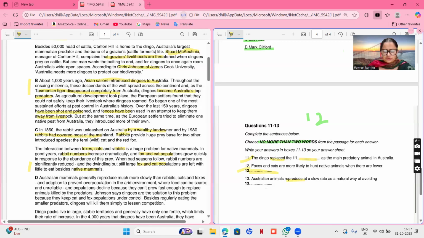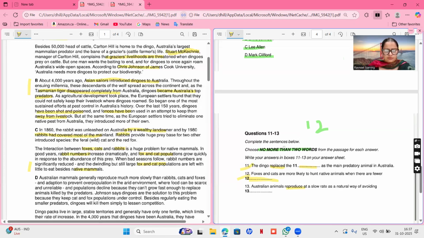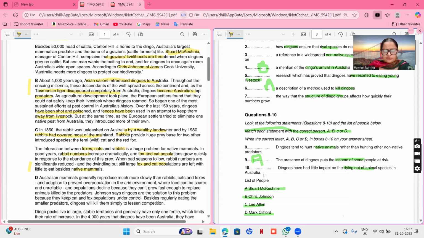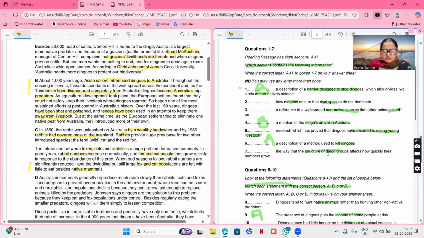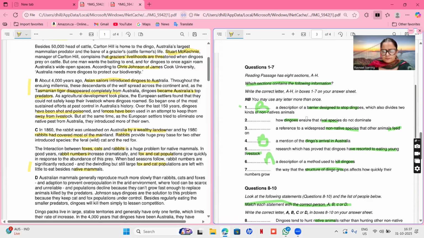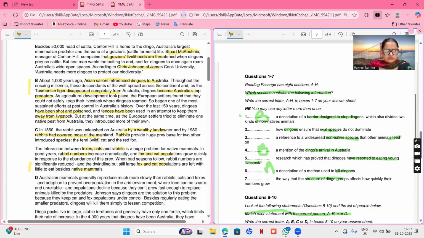Okay. Then the 12th also. So for 13, we have to see reproduction. This we won't be able to do here. Structure of dingo group, like how they live, no. Research on young livestock, that they're not eating young livestock, no. Rival species. Dingoes ensure that rival species. So there is no kind of rivalry yet, but there is an introduction of other species. A reference to widespread non-native species that other animals feed on.